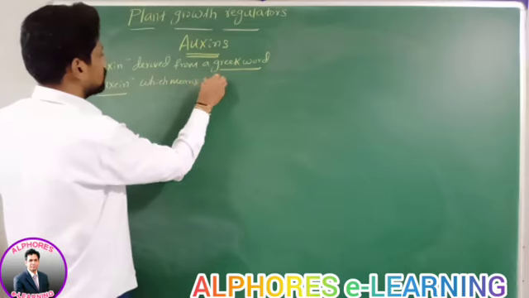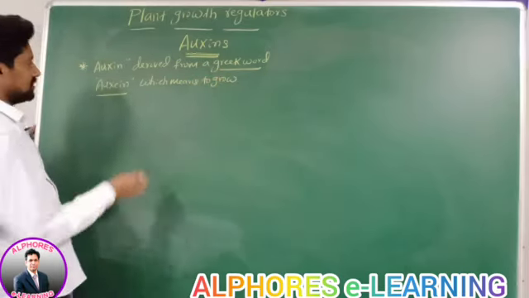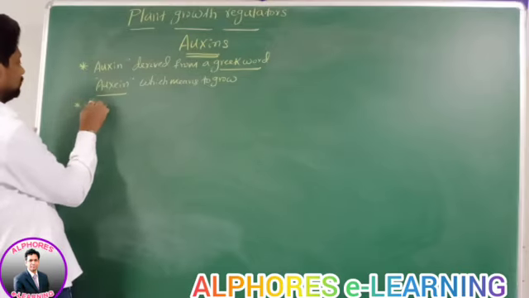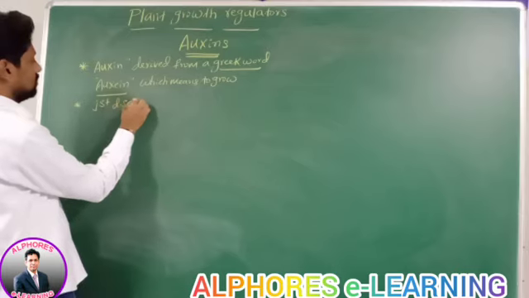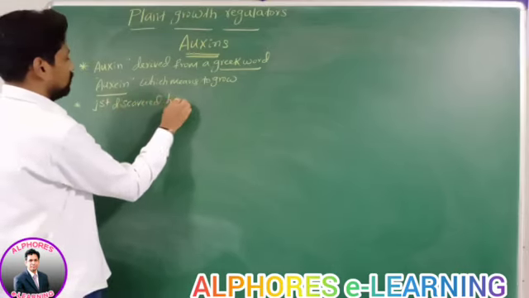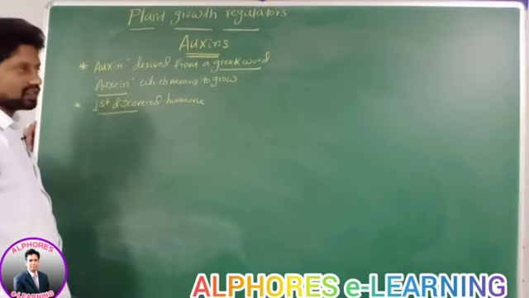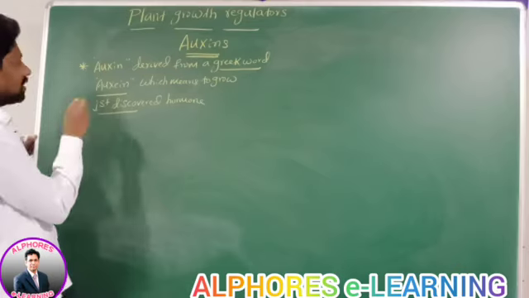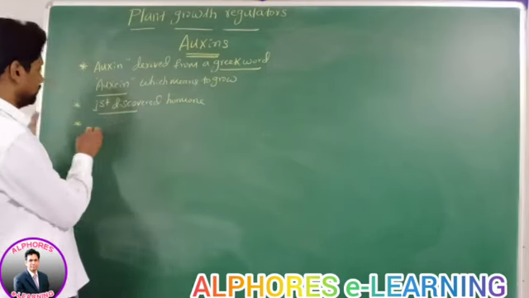This auxin is the first discovered hormone. First discovered hormone is what? Auxin. Auxin was first isolated from human urine by Vent.